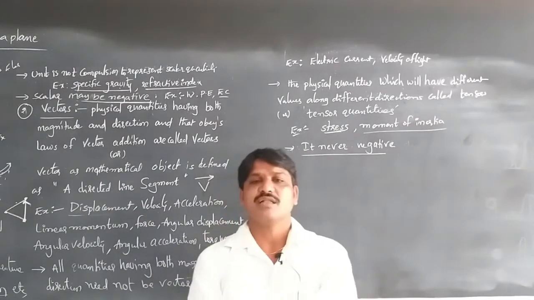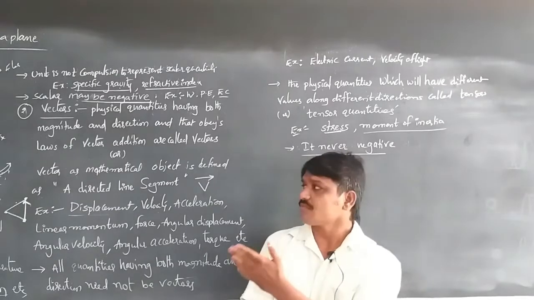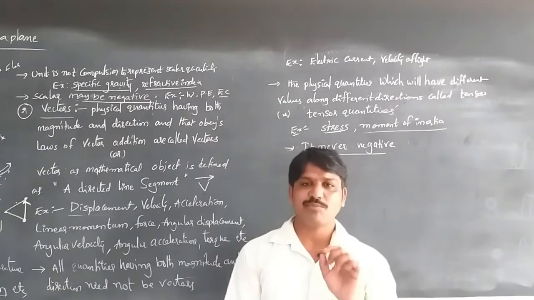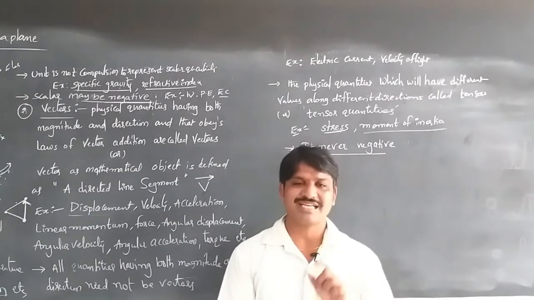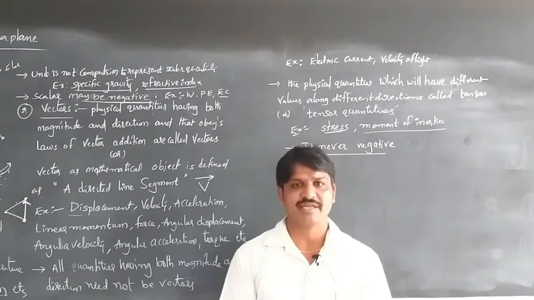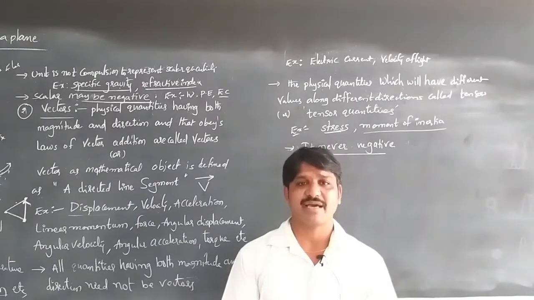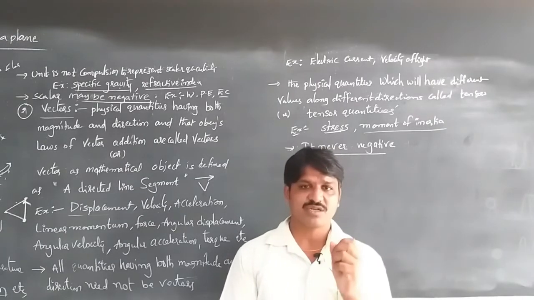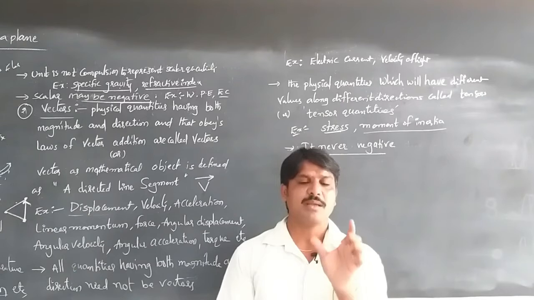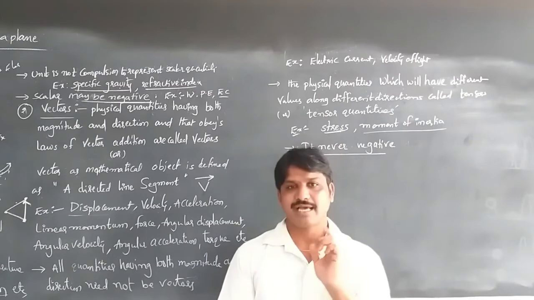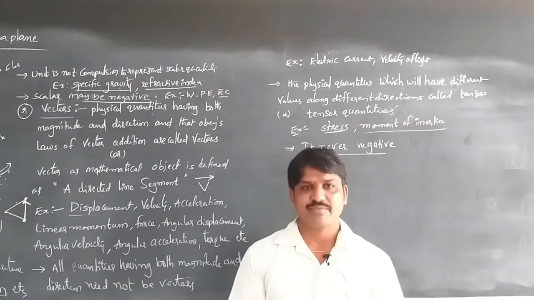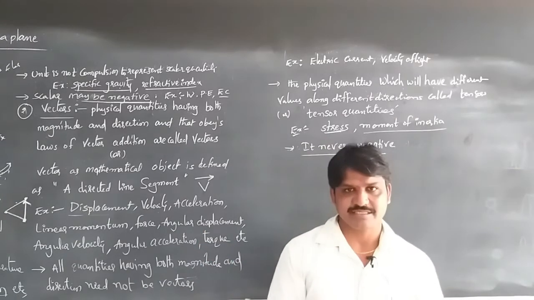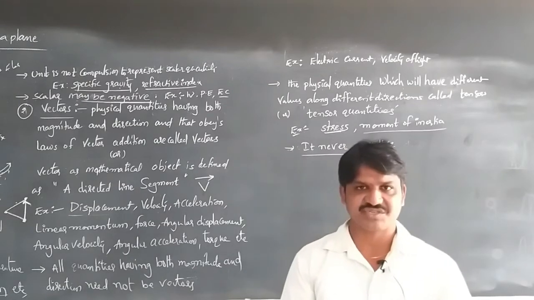These are about the classification of physical quantities. Once again, measurable quantities are called physical quantities, and they can be classified by their characteristics and properties. Those are scalars and vectors. Scalars are physical quantities which have only magnitude but no direction. Examples are length, mass, work, time, temperature, surface tension, and electric current.